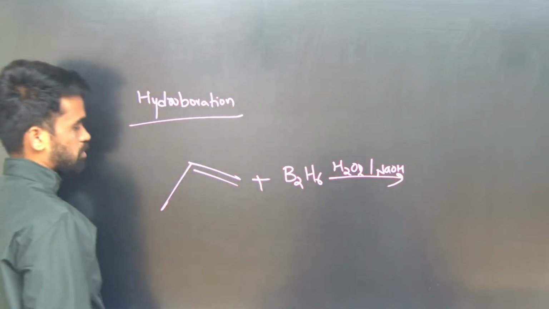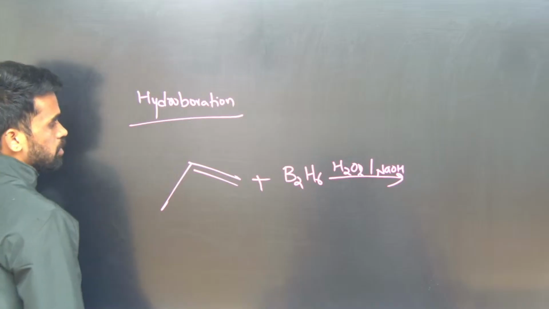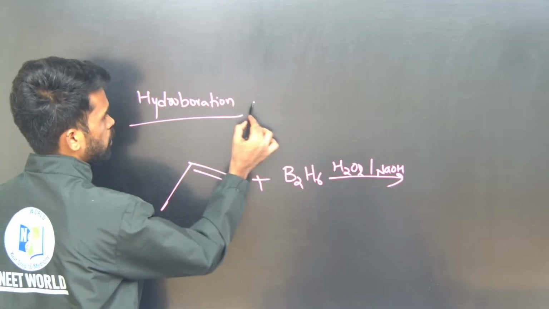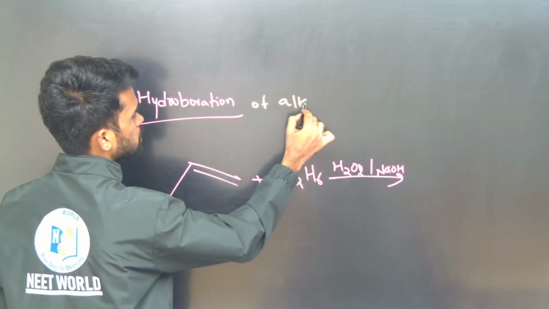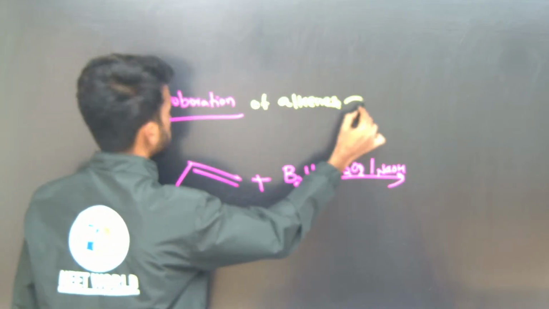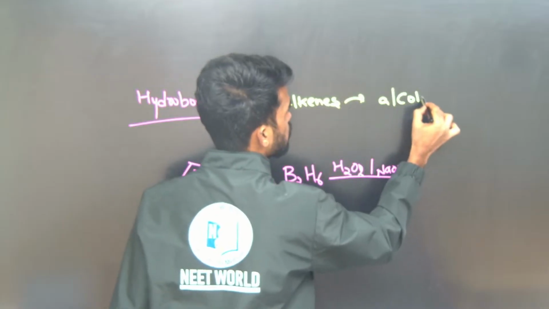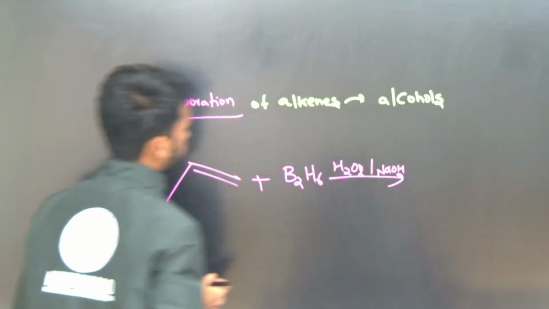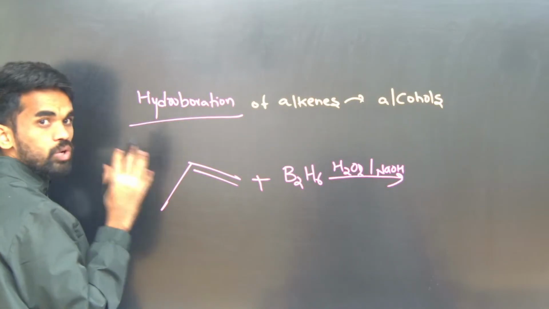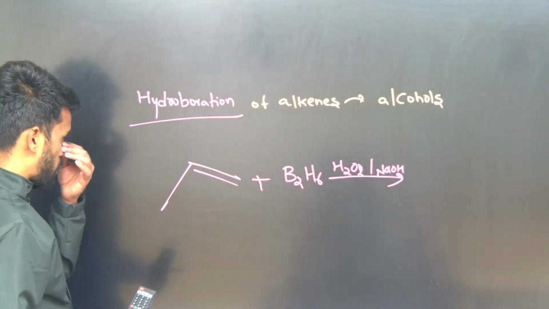Simple hydroboration of alkenes gives alcohols. Okay, so now where do we need to write that alcoholic OH group on this double bonded alkene?